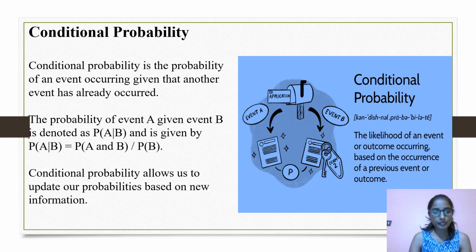Conditional probability. Conditional probability is the probability of an event occurring given that another event has already occurred. The probability of event A given event B is denoted by P(A|B) and is given by P(A and B) divided by P(B). Conditional probability allows us to update our probabilities based on new information.